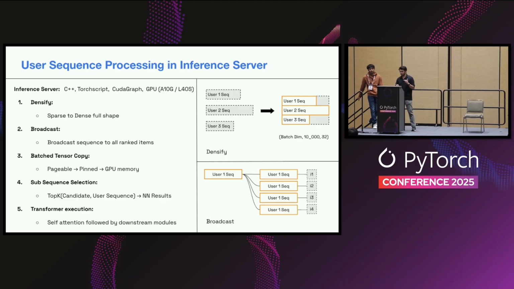The last two, the fourth and fifth, are what actually happens inside the model. Once the batches are already in the GPU, we do this sequence subselection. Like I said before, we need to run these models at very low latencies, so it's extremely hard to scale the transformer processing to nearly the order of 10,000 length. So we do a trick of sequence subselection, where every single candidate that you're trying to rank subselects very specific segments of the sequence that it can use for its own ranking.